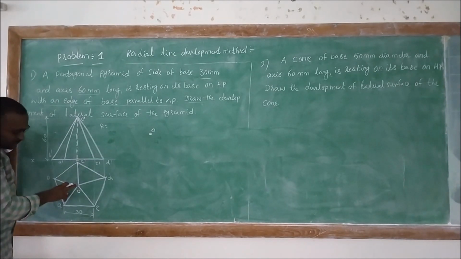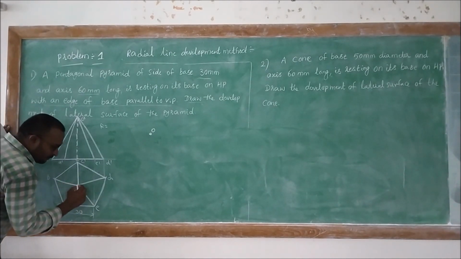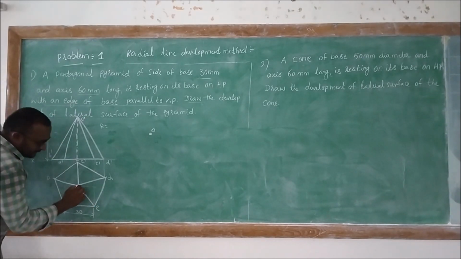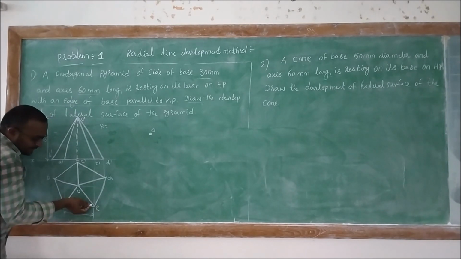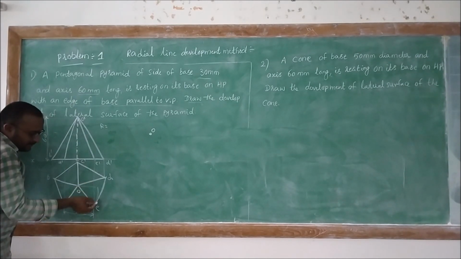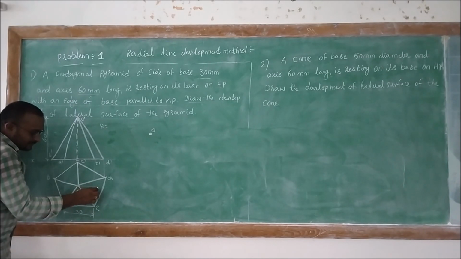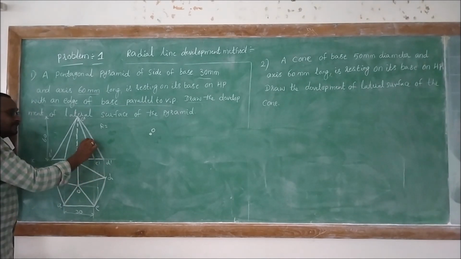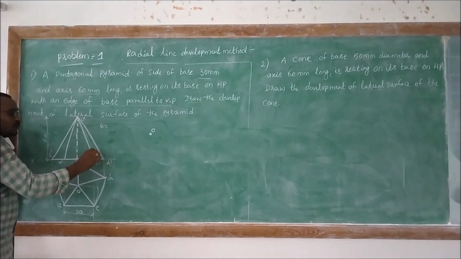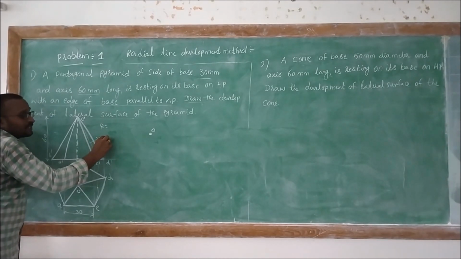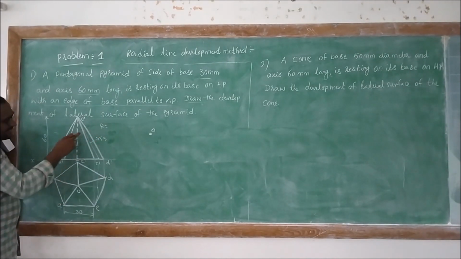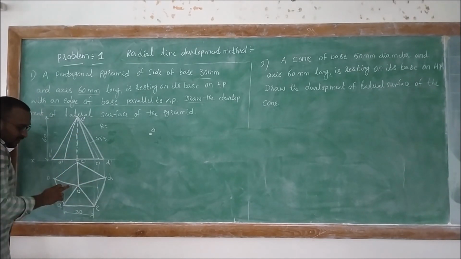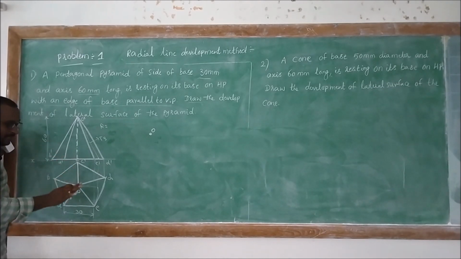Whenever the slant edge true shape is not visible, then you must rotate these inclined lines until they touch the horizontal line, then project that, and this is the true slant edge. All the slant edges are not true because these are all inclined, not parallel to the VP.